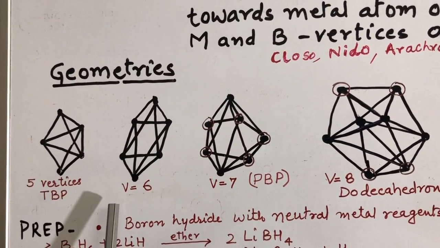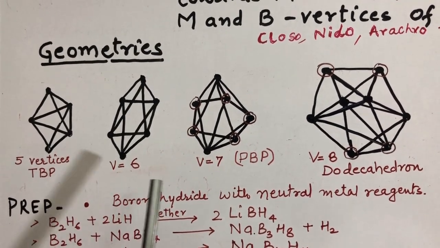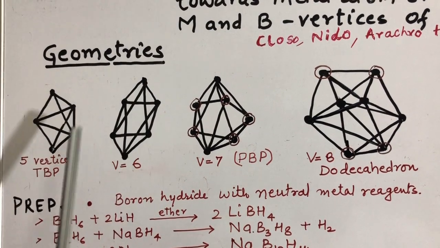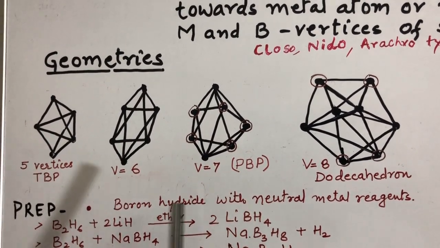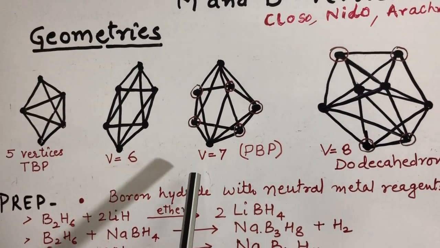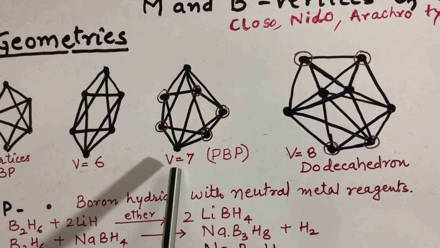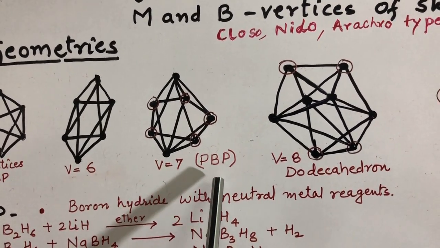When the vertices are 6, it gets the octahedral structure. You are very familiar with these two geometries. When the vertices are 7, we get the geometry pentagonal bipyramid.